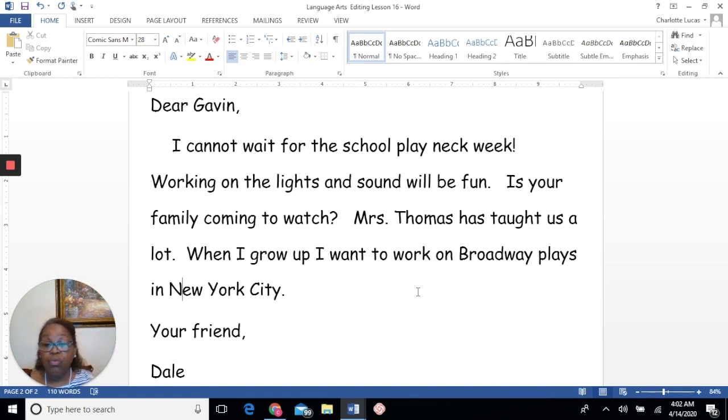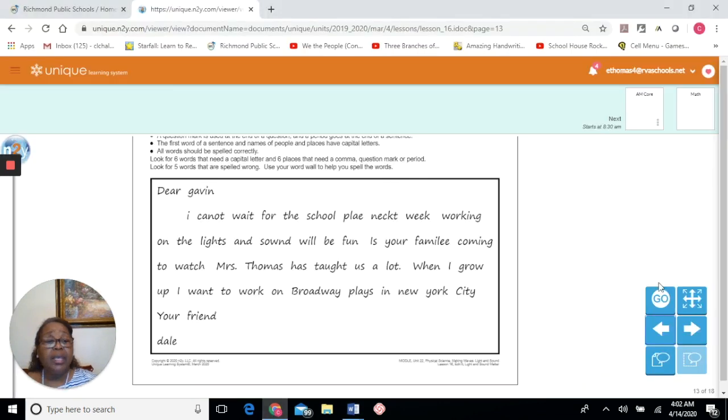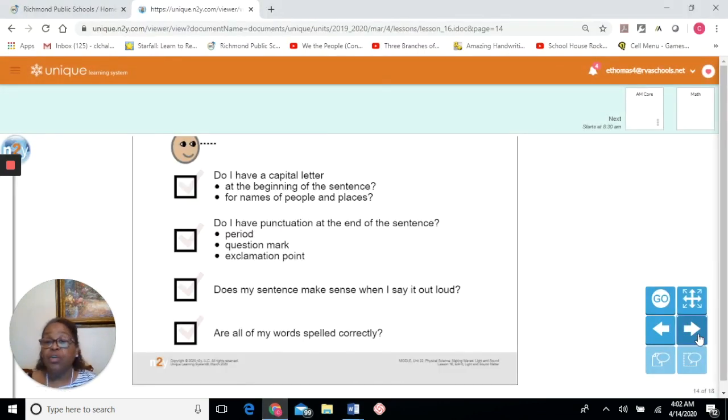Well, it seems like we've gotten everything done that we're supposed to do. The flow is great. All of the names and commas are done. Let's see if we've done everything we were supposed to do. So let's go back and look at our graphic organizer. The graphic organizer will help remind us if we've done everything in editing that we're supposed to do. And we can check it off as we go. So, do I have a capital letter at the beginning of the sentences and for names and people and places? Yes, we do. Let's check that off.